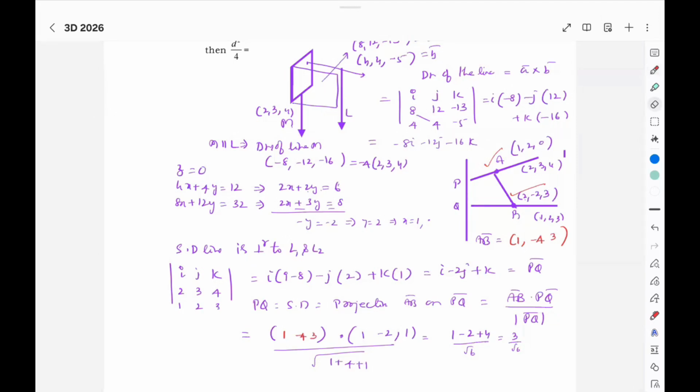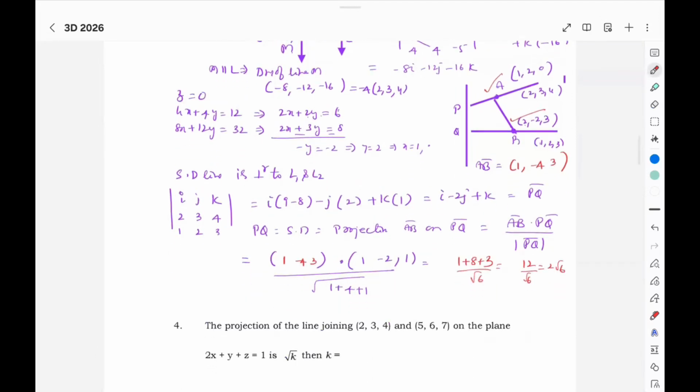So here you get 1 plus 8 plus 3 by root 6, 12 by root 6, which is 2 root 6. It is the shortest distance between skew lines.